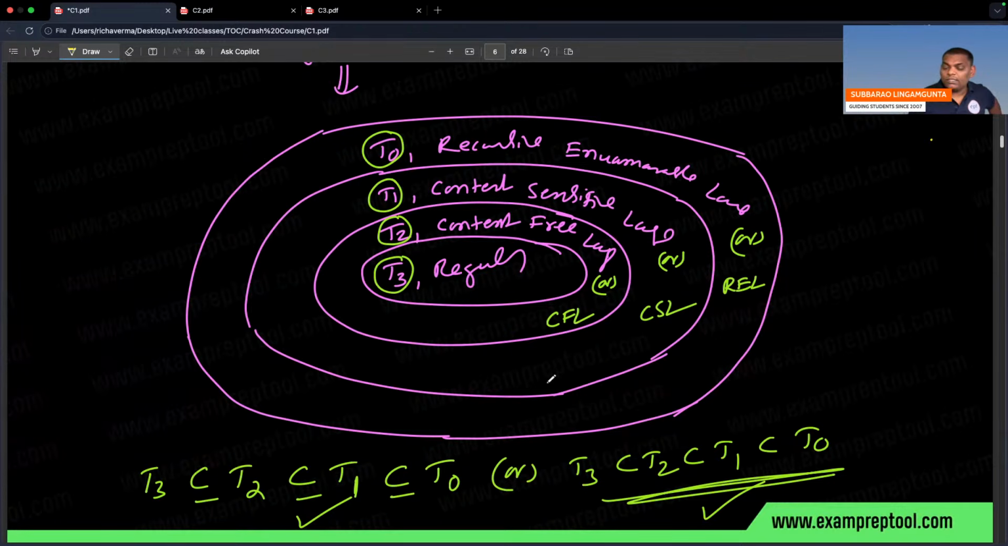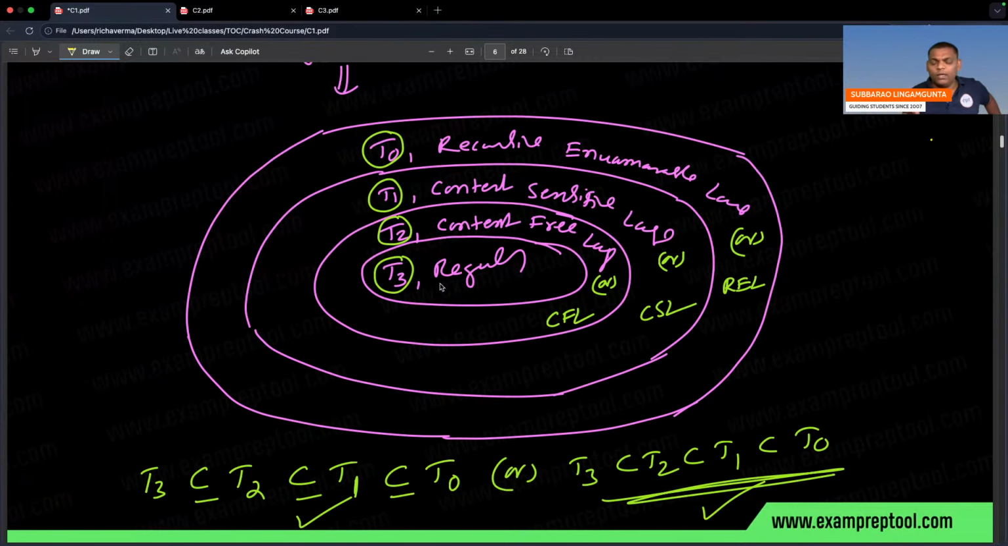Now some people are asking, sir, T3 is a language, you are saying. This language, which machine will accept? You know very well, Hindi language is accepted by Indians. Hindi language is accepted by humans, right? In a similar way, English language is accepted by English people, and French language is accepted by French people.